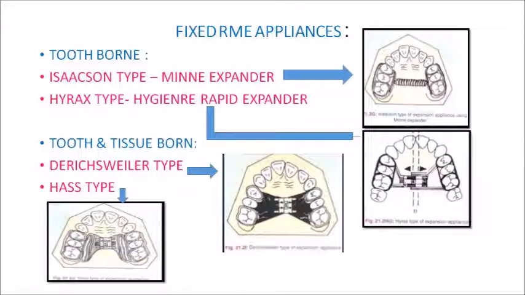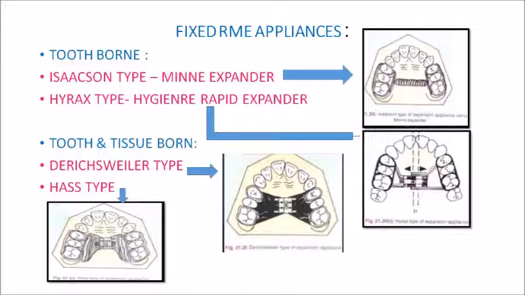This Minne expander was developed by the University of Minnesota Dental School. Generally in tooth-borne appliances there won't be any acrylic palatal covering. So please understand this difference. If you are given an image of an expansion appliance, look for palatal acrylic covering. If there is no palatal acrylic covering, then it is a tooth-borne appliance.